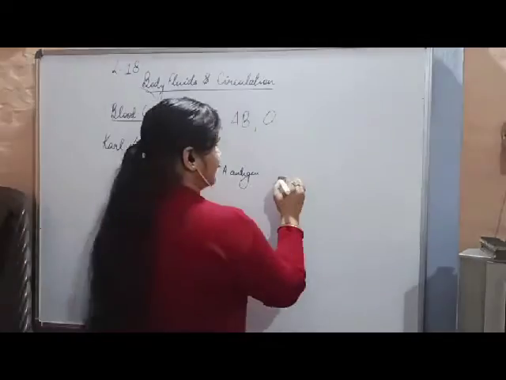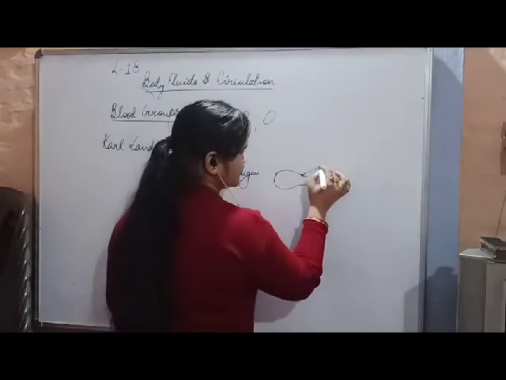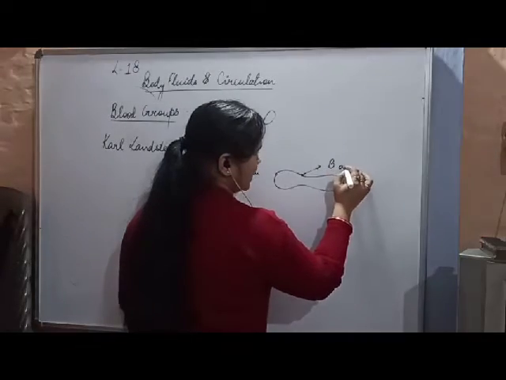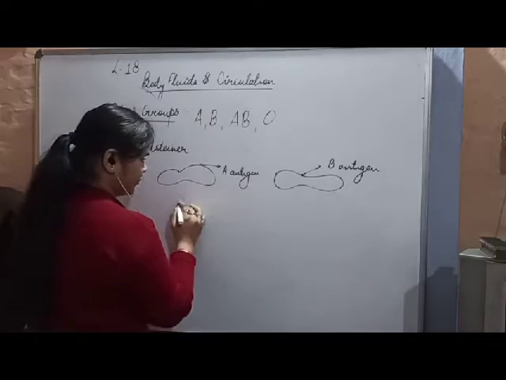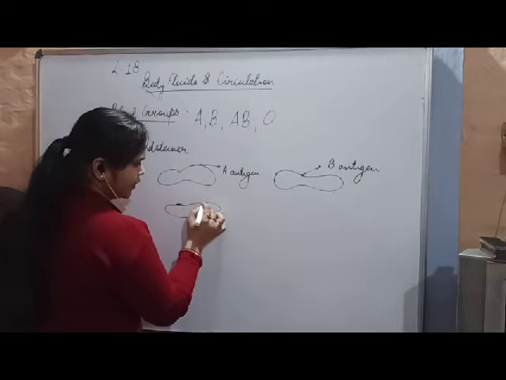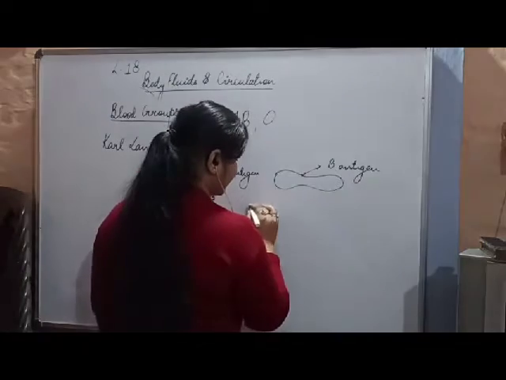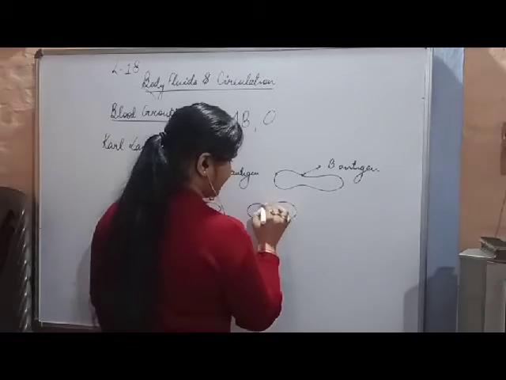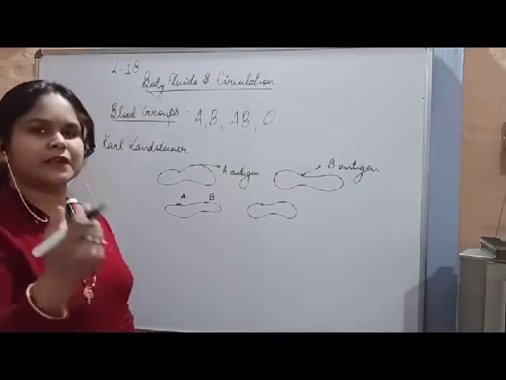And suppose there is one more RBC, and that person has two antigens, A and B. And suppose here is one more RBC, and that person has no antigen on its RBCs.